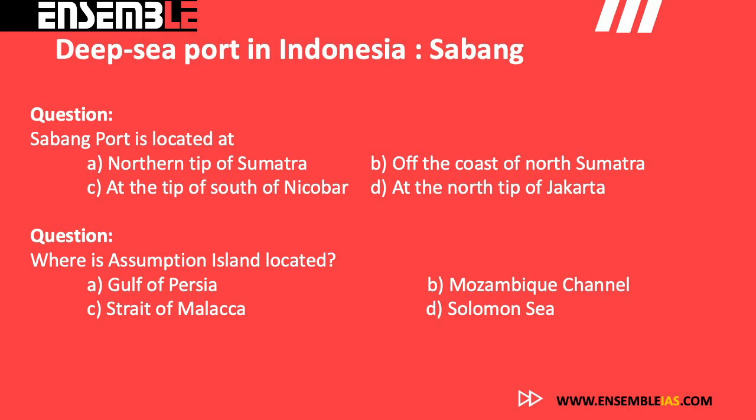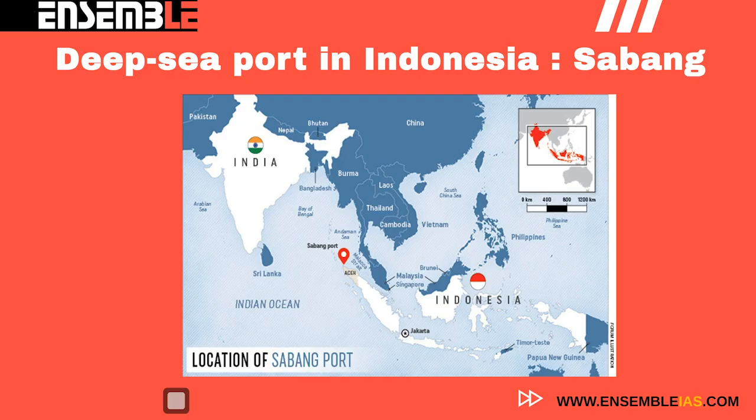Fourth question can be: Where is Assumption Island located? A. In Gulf of Persia. B. In the Mozambique Channel. C. At the Strait of Malacca. D. In Solomon Sea. In order to get the answer, let's go through the topic and we will find the answer to all the above mentioned questions.